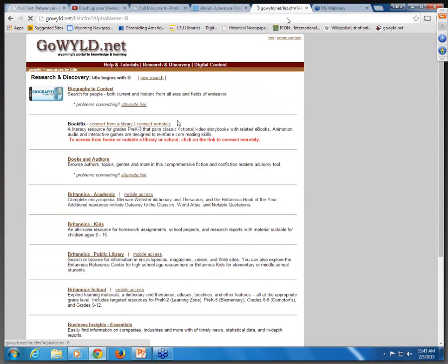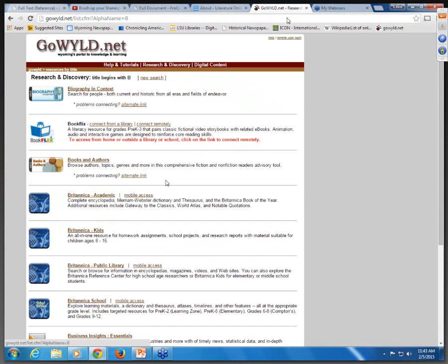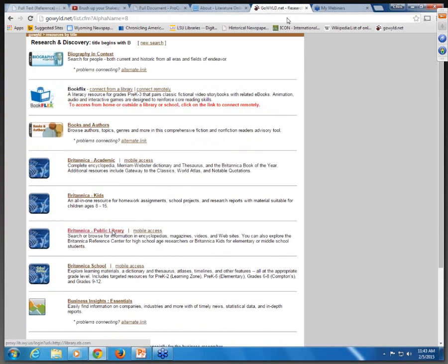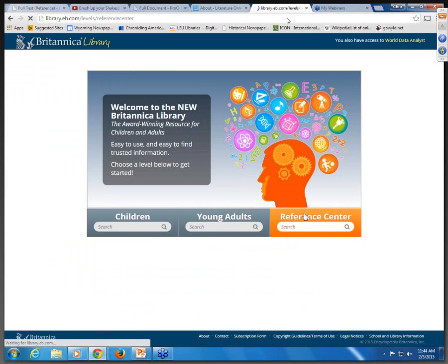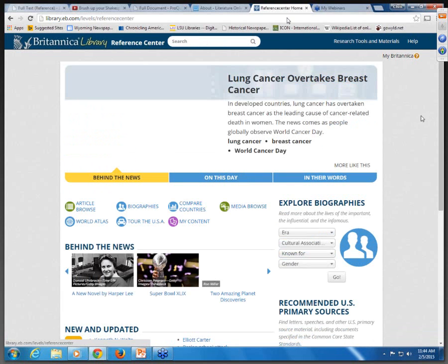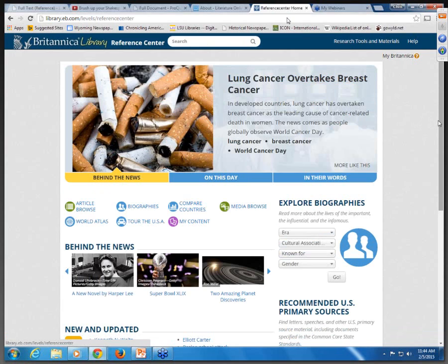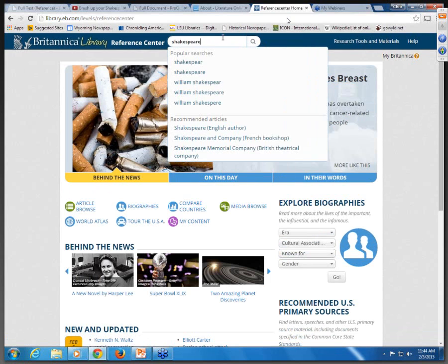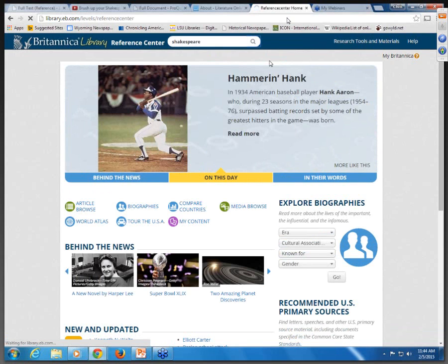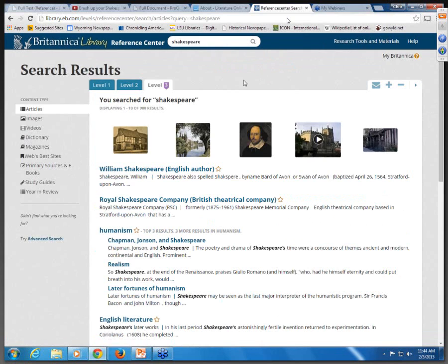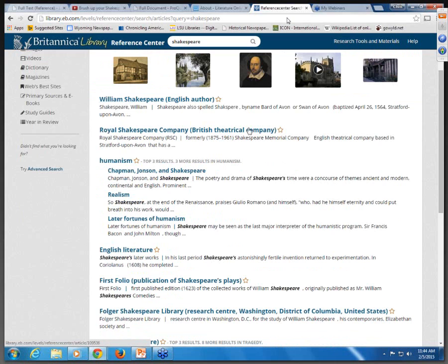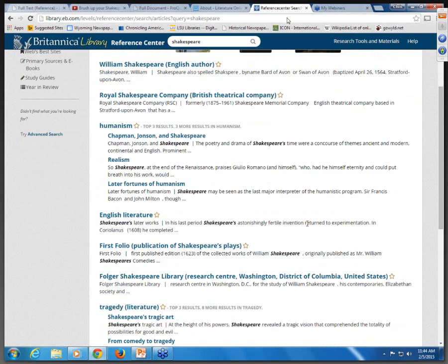Another place to look for some information on Shakespeare would be to use our Britannica collection. I'm going to go to Britannica Public Library and select the Reference Center. Notice that their look has changed a bit, so take a look at this when you get a chance, but I'm just going to launch our search here at the top. And I'm just going to put in Shakespeare. And on my results page, you'll see that I have my results here, whether it's the name of the article or Shakespeare appears in some other encyclopedia articles.